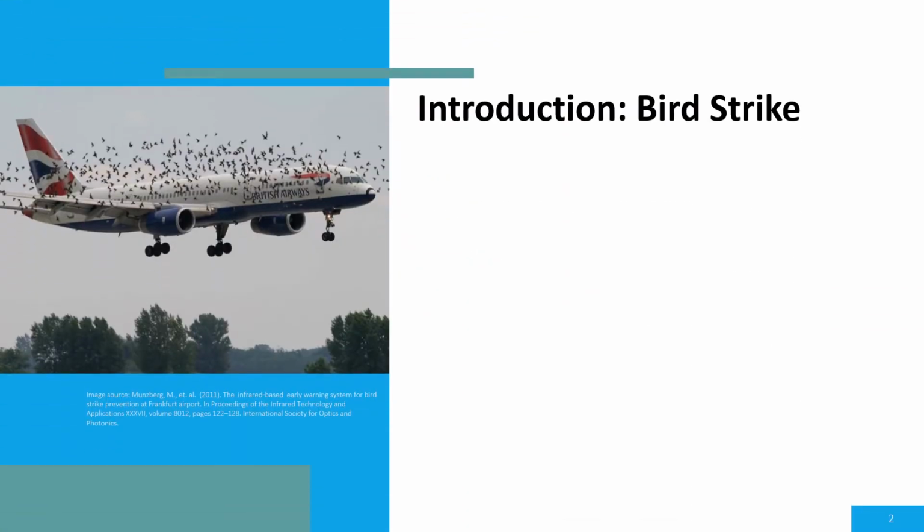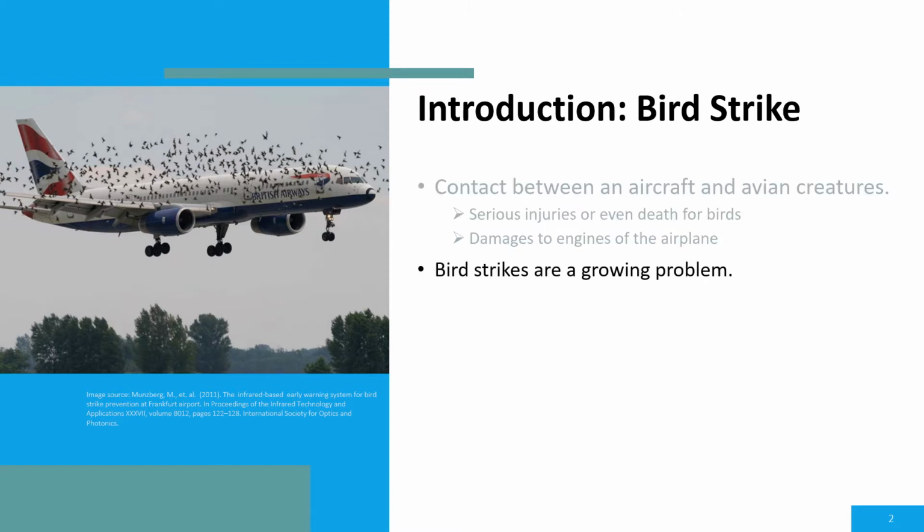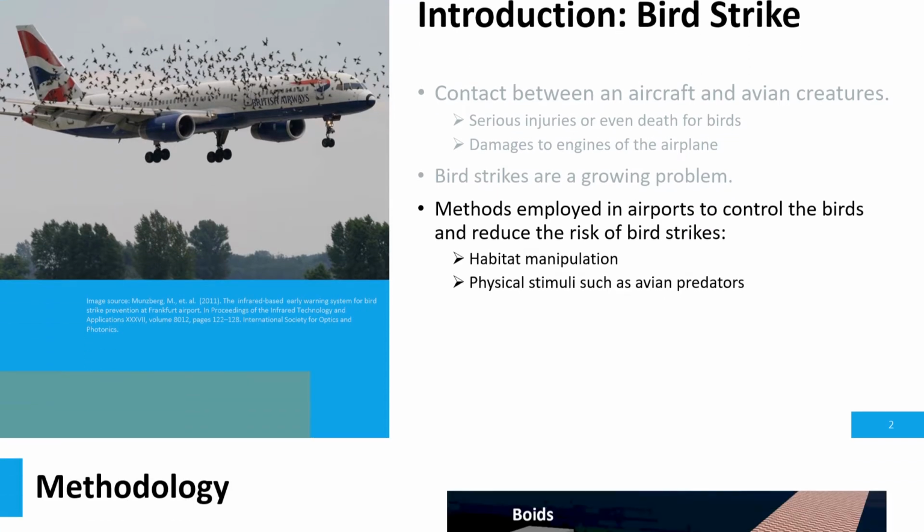Now let's start with mentioning some points about bird strikes in general. This term refers to any contact between an aircraft and avian creatures, and this is a growing problem because the population of some large flocking species, such as Canada geese, is increasing. Several methods have been employed in the airports to control the birds and reduce the risk of these accidents.